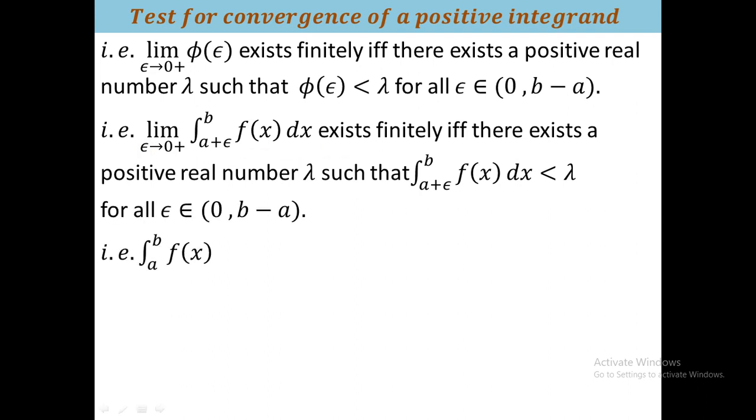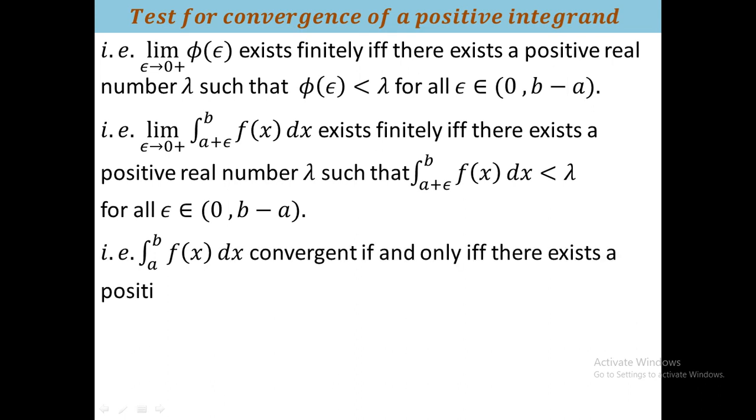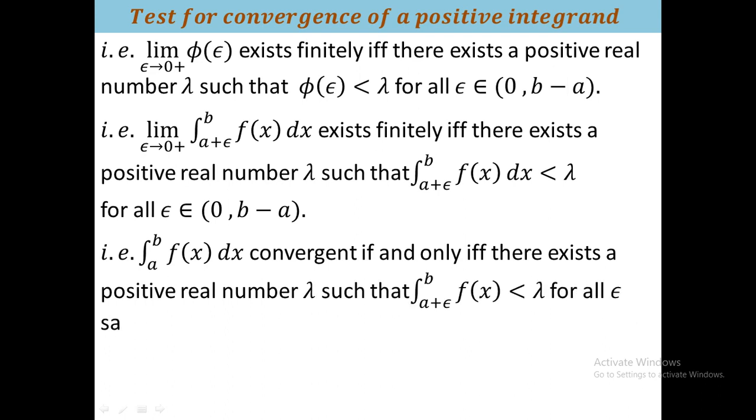So we conclude that the integral of f(x) dx from a to b is convergent if and only if there exists a positive real number lambda such that the integral from a plus epsilon to b of f(x) dx is less than epsilon for all epsilon satisfying 0 less than epsilon less than lambda, where lambda is at most b minus a. Okay, I hope that you understand the theorem. Hence, it is proved.